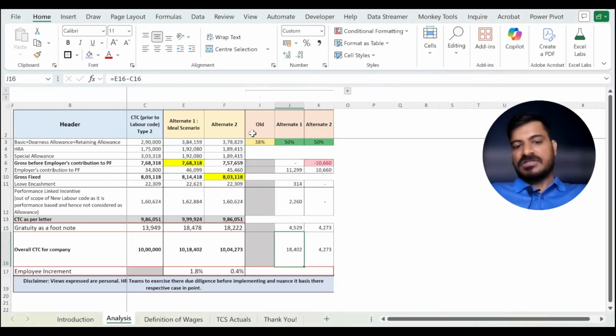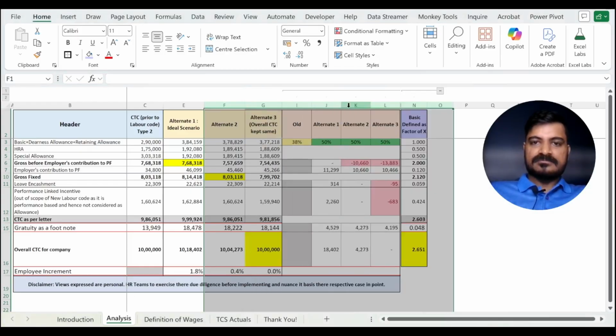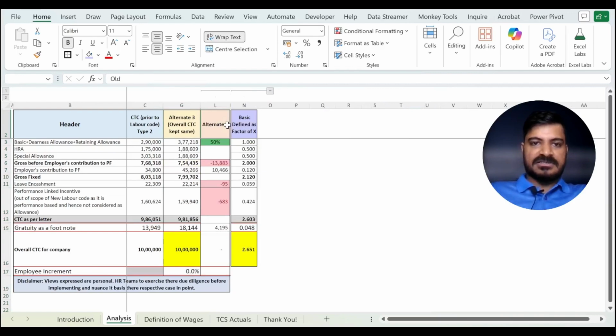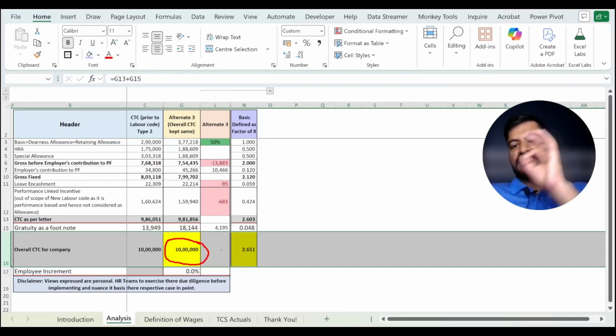Now coming to the third scenario, which is also possible. Let me just unhide the columns. Now, if you see scenario number 3, let me just hide the rest of the columns. In scenario number 3, let me first explain what is happening. The organization is keeping the overall CTC constant, which means the 10 lakh should remain 10 lakh.